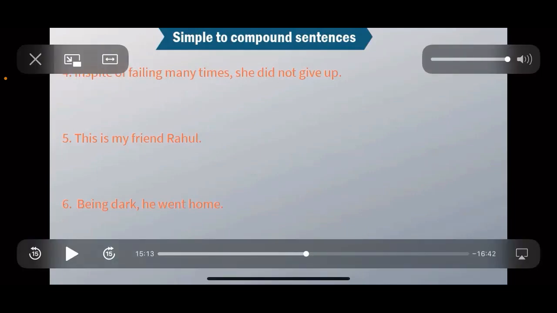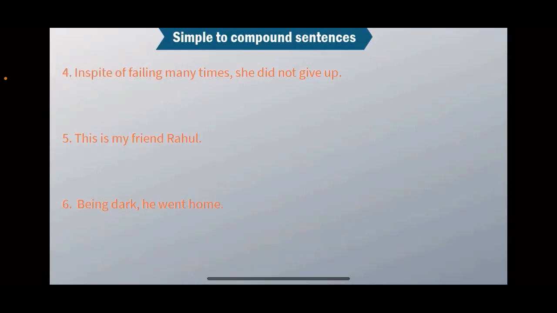So, don't we have... Tell me the answer. Change it into compound. Make two independent clauses. Two independent clauses which can stand alone and add one conjunction in between. Tell me what is the answer? Change it to compound. In spite of failing many times, she did not give up. Change it to compound. Anyone?